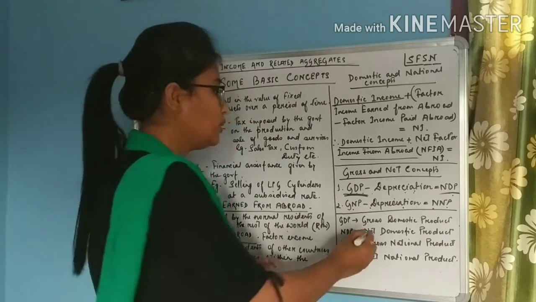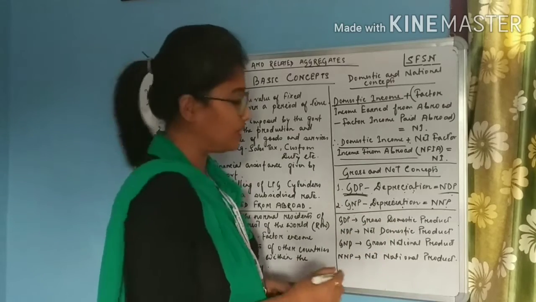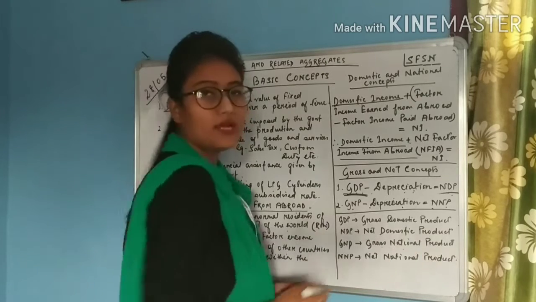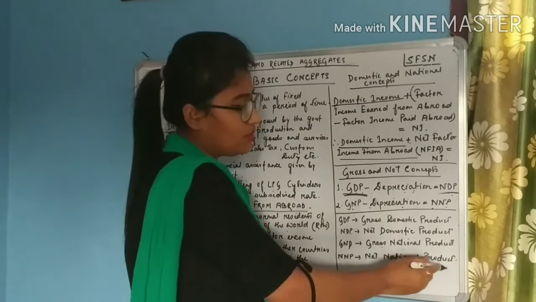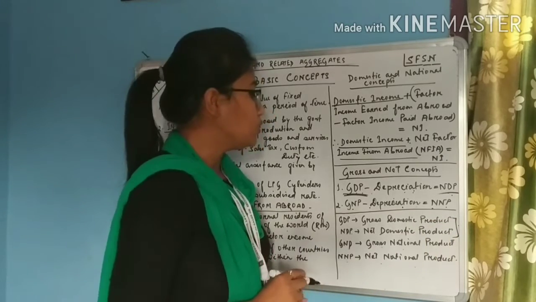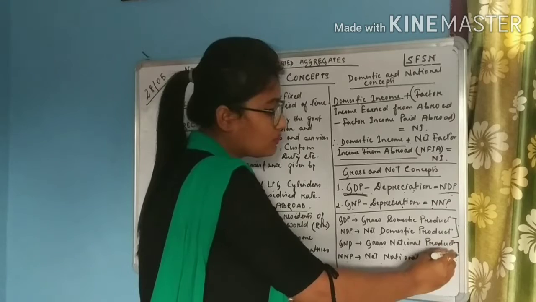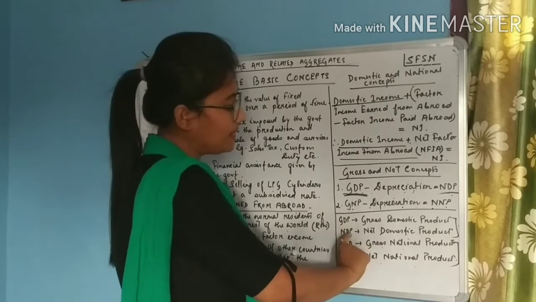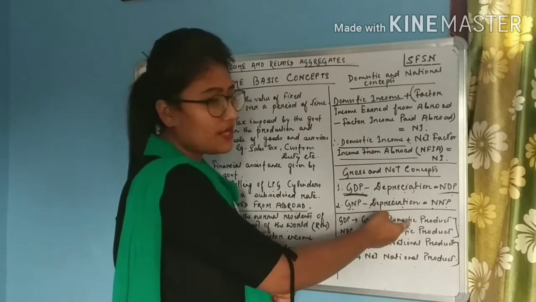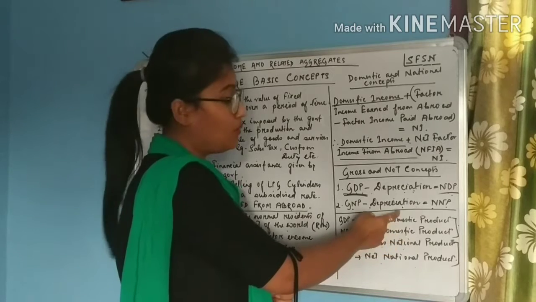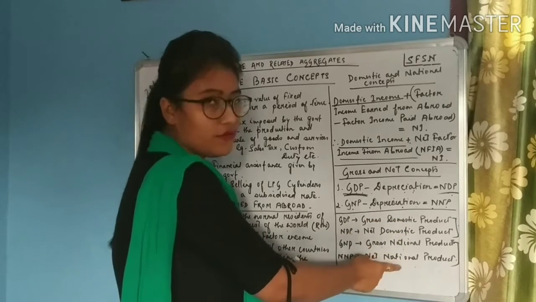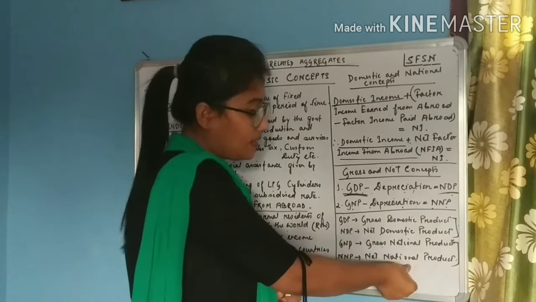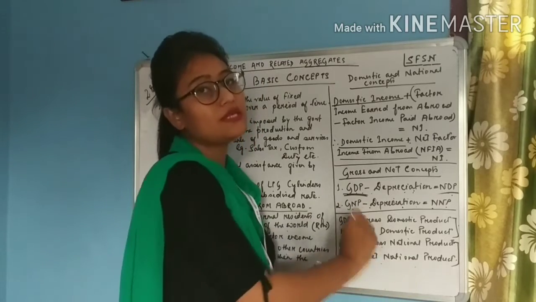So students, GDP meaning gross domestic product, NDP meaning net domestic product, GNP meaning gross national product, and NNP meaning net national product. So the first two are domestic concepts and the last two are national concepts. The first two, GDP and NDP: the first one includes depreciation and the second one does not include depreciation. Both are domestic concepts. And the third and the fourth concepts, both are national concepts. The first concept includes depreciation and the second one does not include depreciation.